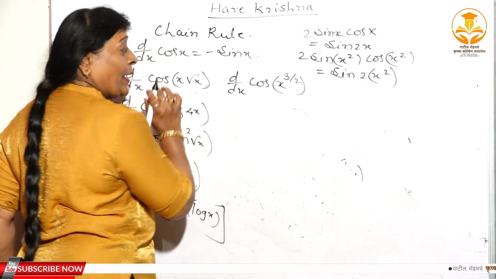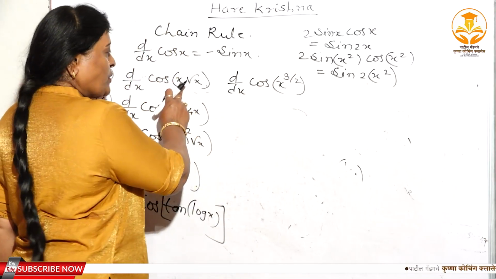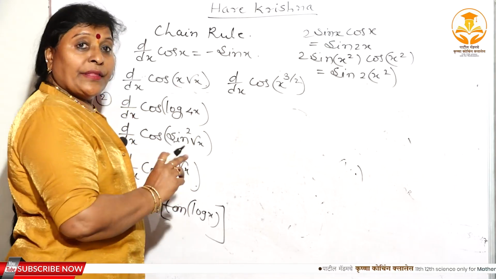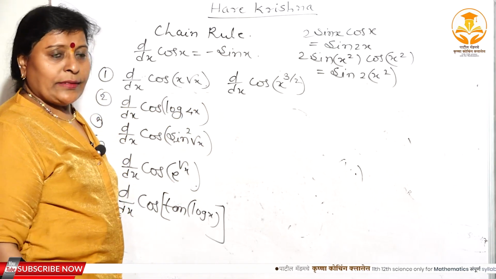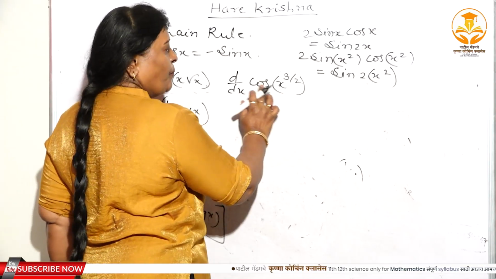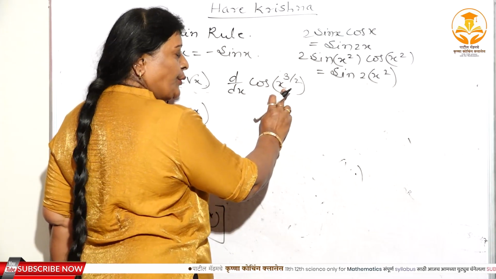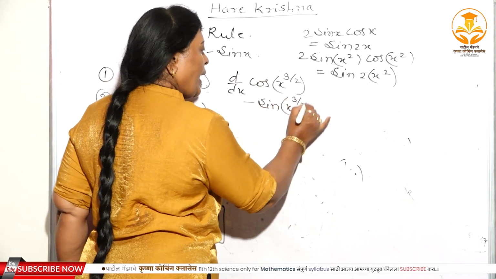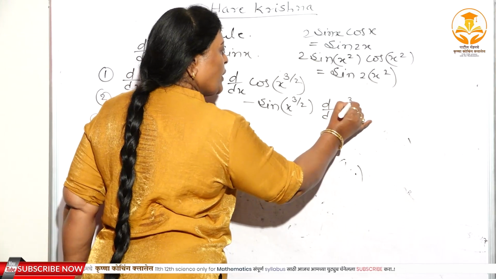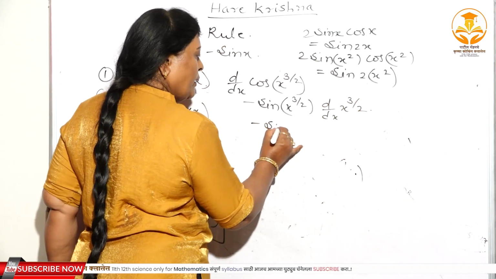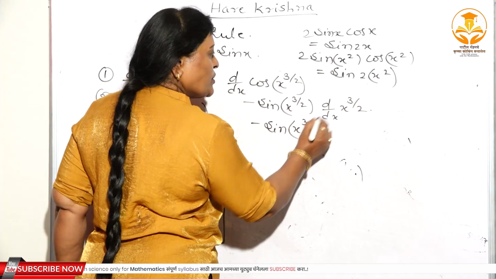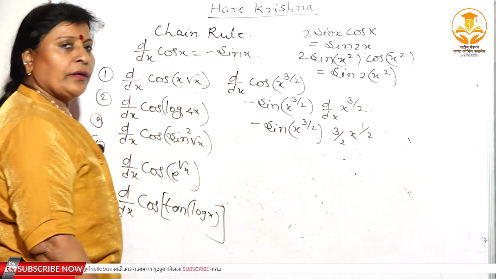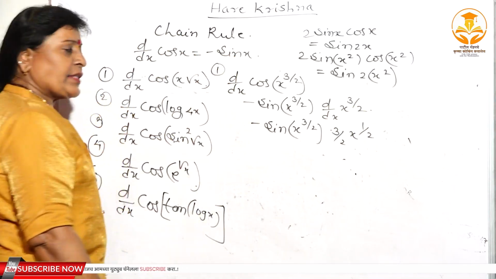Isn't it? Now don't apply here the multiplication rule. Isn't it? Because both the terms are the same. This is also x and this is also x. But this x is in the form of a root. Therefore, when the base is the same, you can add indices. Therefore, consider this function as x to the power 3 by 2. Again, substitute u. Cos u ची derivative minus sin u. Minus sin x to the power 3 by 2. And again, d dx of x to the power 3 by 2. And what is the derivative of x to the power 3 by 2? 3 by 2, x to the power 1 by 2. Power formula. This is the solution of the first example.